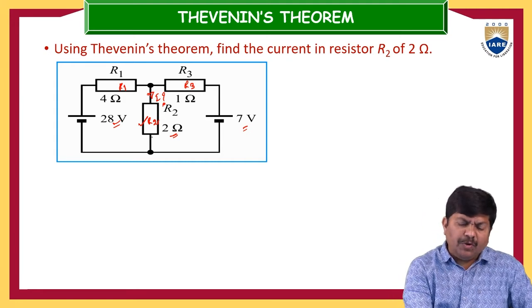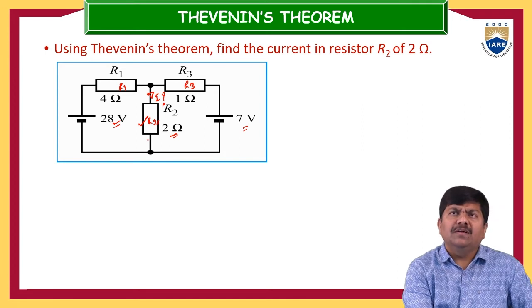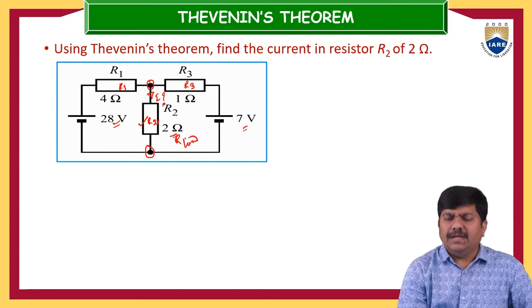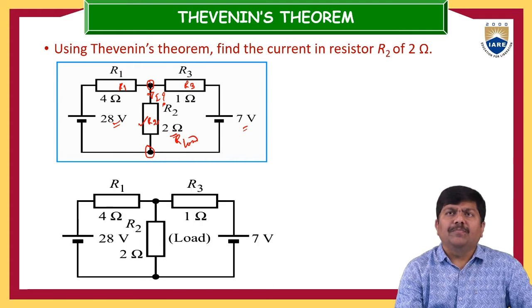Once you come to that conclusion, then simply you have to isolate these two terminals, or bring this 2 ohm outside of this electrical circuit, because from there onwards you have to assume this as a load resistance. So that is the introduction to the problem.